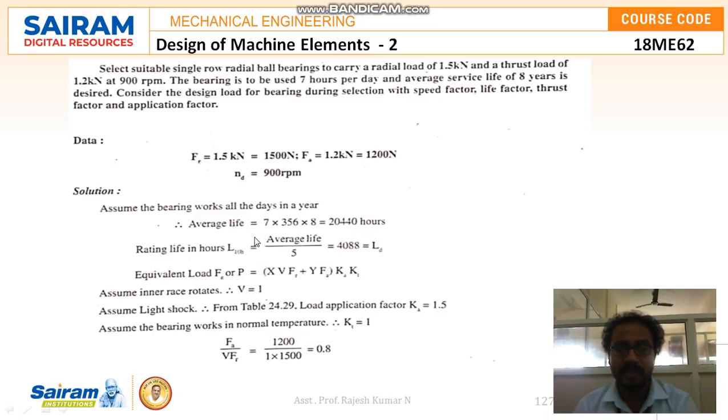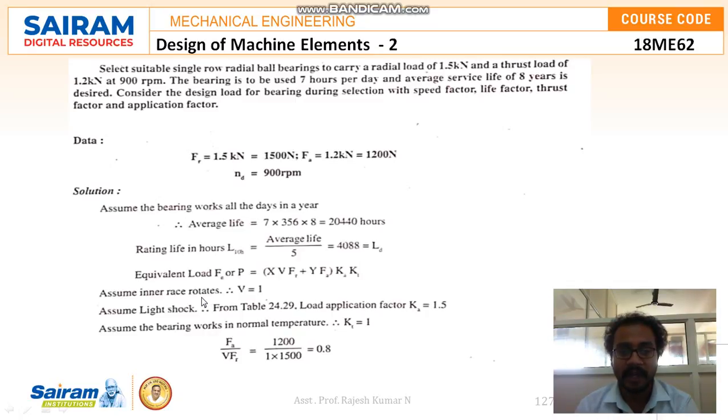So average life will be 7 into 365 into 8 years, which is the service life they have given. So 20,440 hours is nothing but the bearing works in lifetime. And the rating life in hours, that is L10, is equal to average life by 5, which is 4088, which is equal to LD. So the equivalent load FE or P is equal to X into V into FR plus Y into FA into KA into KT.